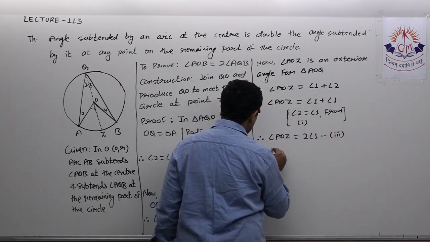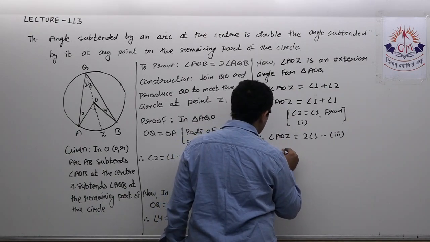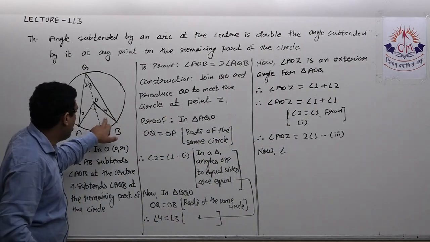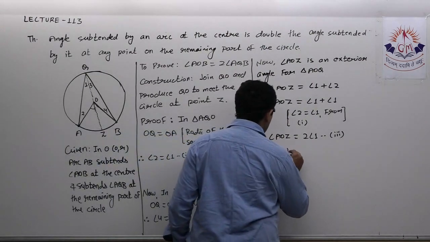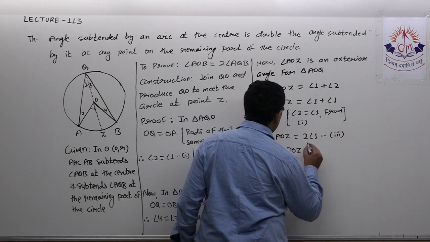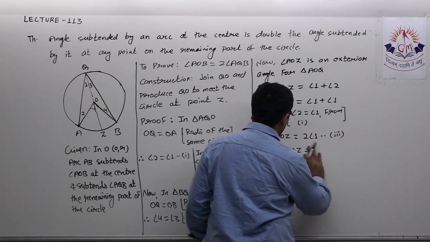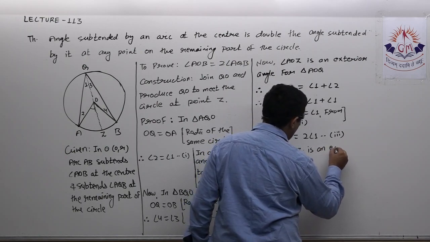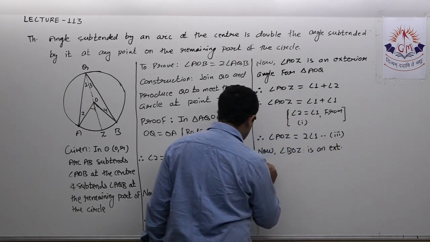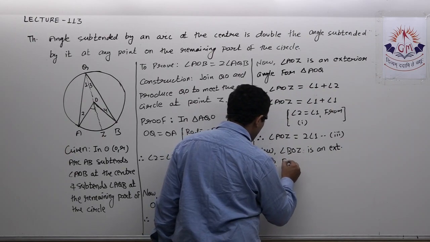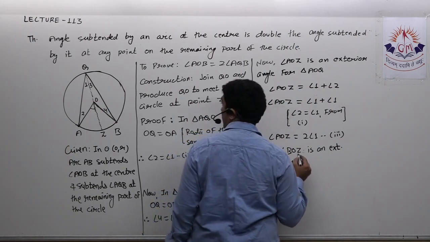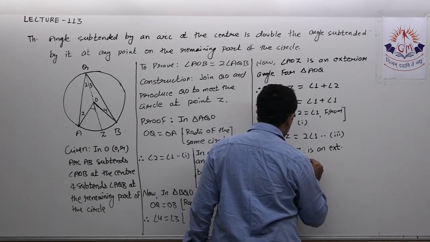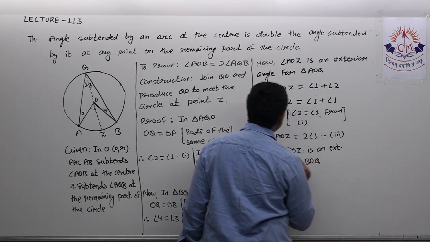Now, see, here I took angle AOZ as the exterior angle. Now, angle BOZ is an exterior angle for triangle BOQ.